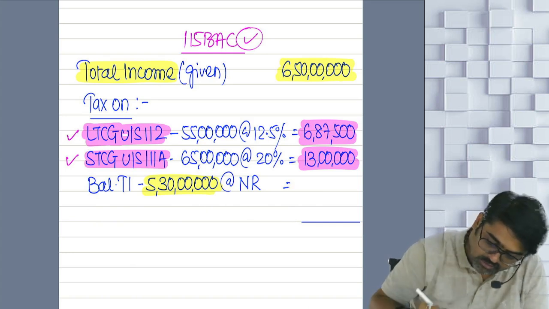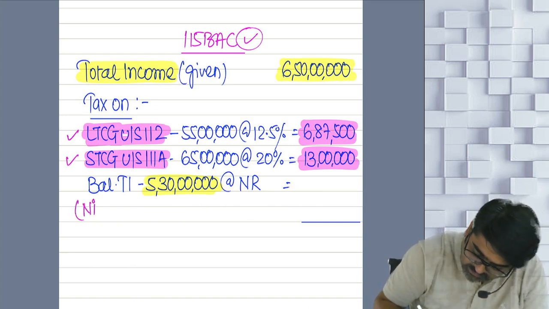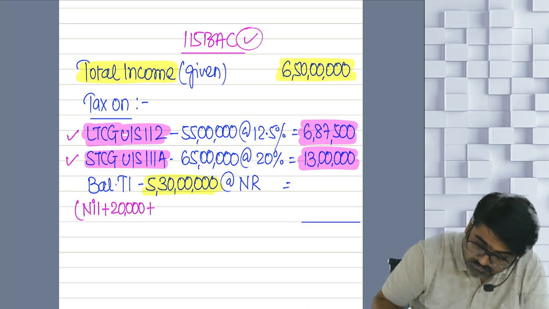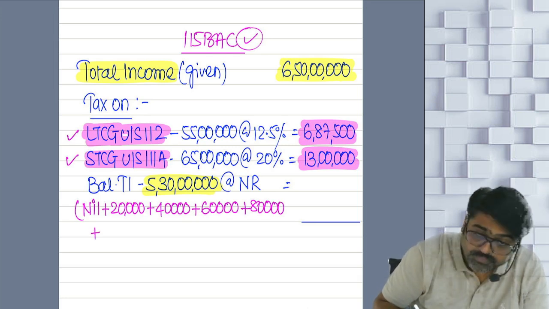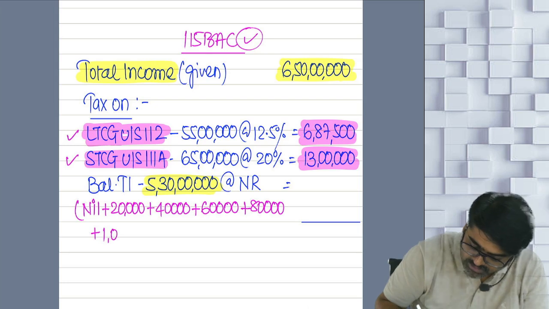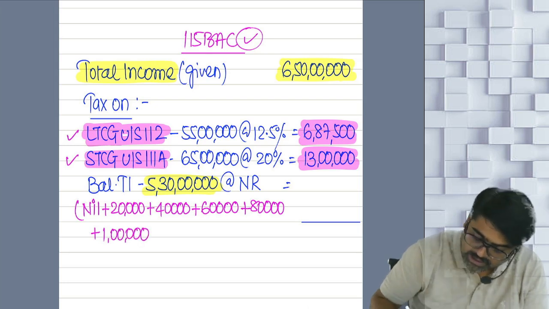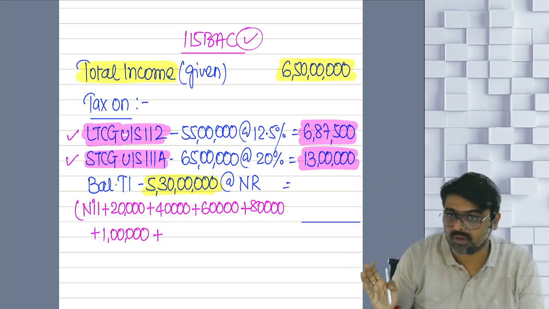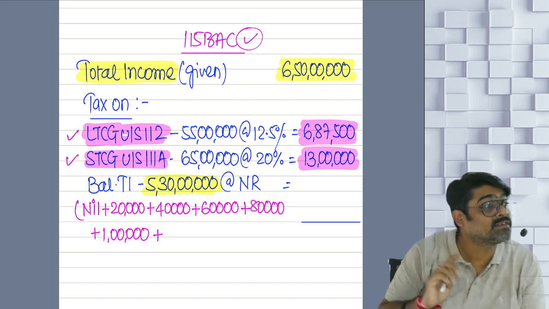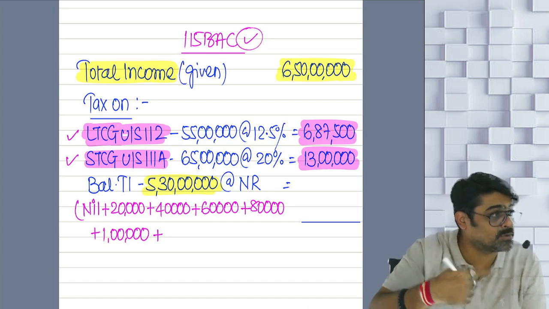115BAC. So first of all, first 4 lakhs nil. 4 to 8 lakhs 20,000. 8 lakh to 12 lakh it will be 40,000. 12 lakh to 16 lakh it will be 60,000. 16 lakh to 20 lakh it will be 80,000. 20 lakh to 24 lakhs it will be 1 lakh. Yes or no? And what is the total income above 24 lakhs? 5 crore 6 lakhs. On that 5 crore 6 lakh you are supposed to pay 30%.